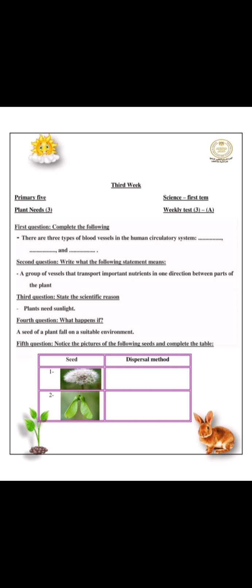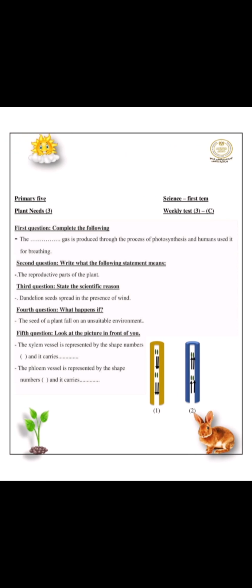Notice the picture of the following seeds and complete the table. For picture number 1, the seeds will disperse by wind. For picture number 2, the seeds will also disperse by wind. Complete the following. Oxygen gas is produced through the process of photosynthesis and humans use it for breathing.